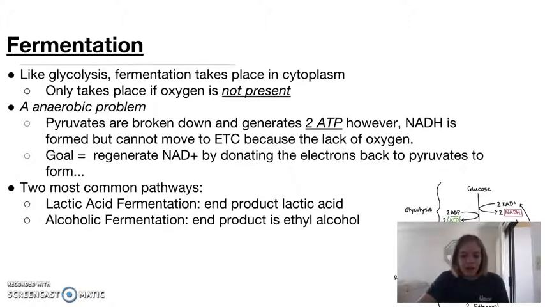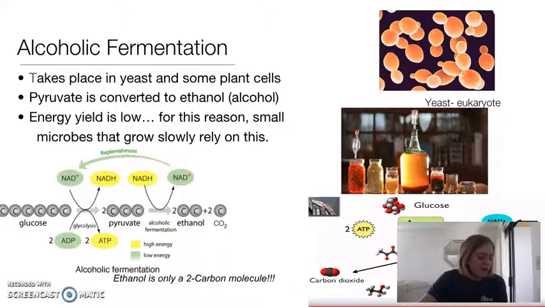So alcohol fermentation will be the first one that we talk about, and it takes place mostly in yeast and certain microbes. And essentially what happens in alcohol fermentation, there's two steps. So first, carbon dioxide is released by the pyruvate, and it becomes a 2-carbon compound. You don't need to know this, but that compound is called acetaldehyde. And then that 2-carbon compound is then converted into ethanol, and it's reduced by NADH. So then in the end, NADH releases the NAD+, which, as you know, is what we need for glycolysis, and we can start glycolysis over again.